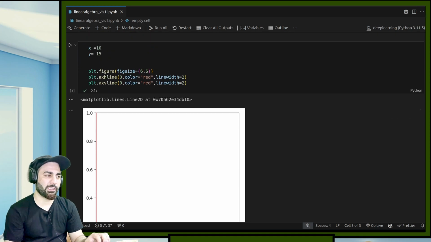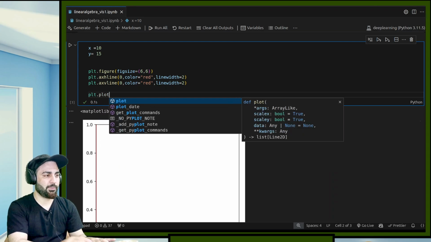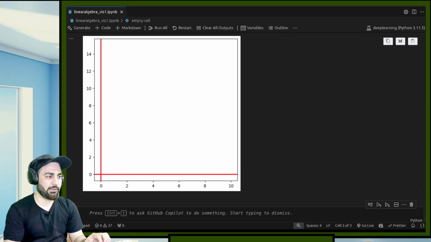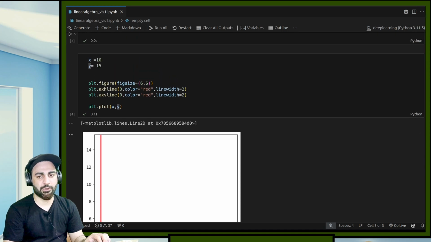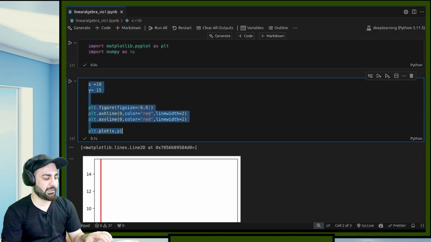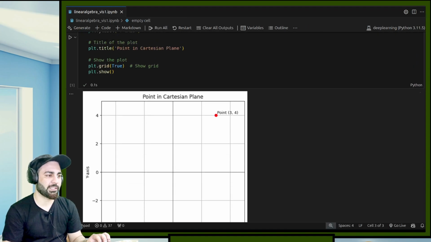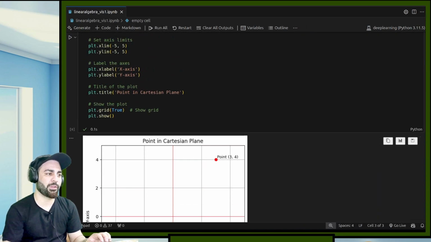And then I'll plot these things. Let's do plt dot plot, and I have x and y. They should come as a point, so what I'll do is also give it a text. Let me just copy this code so that I don't type all the lines. You can see this, and let's make it red. I'll explain all the points over here.